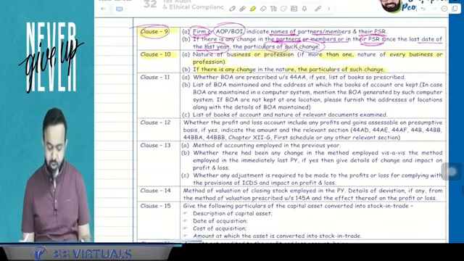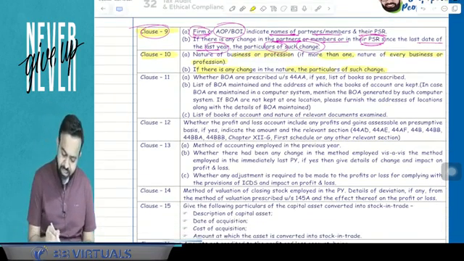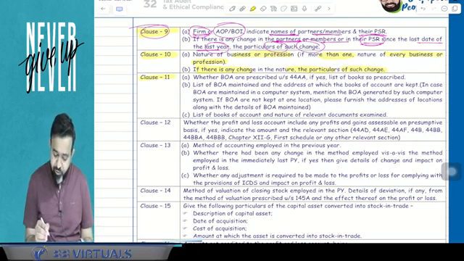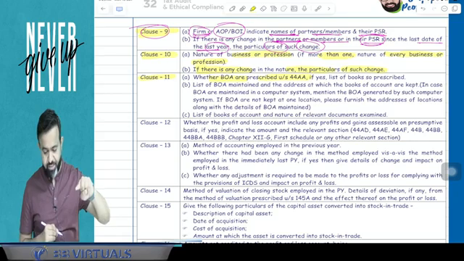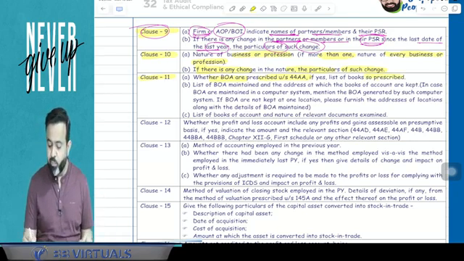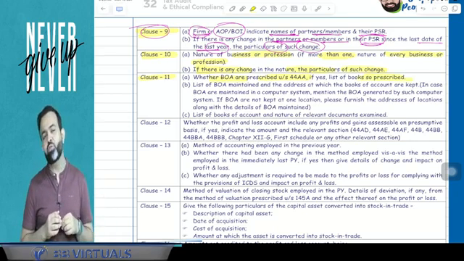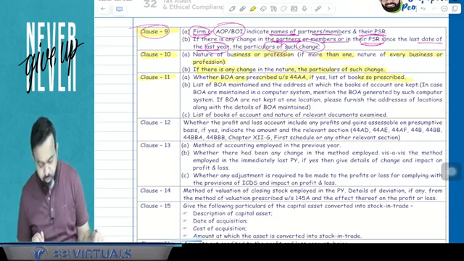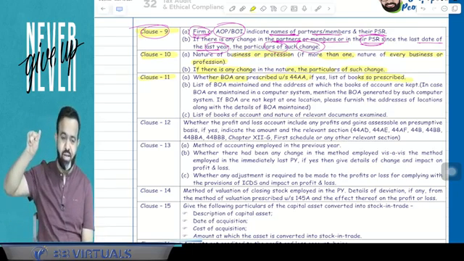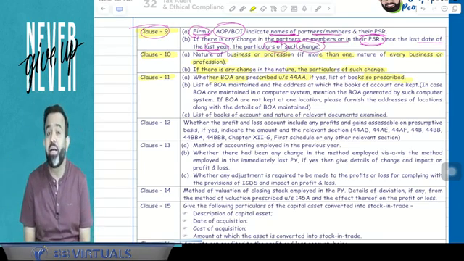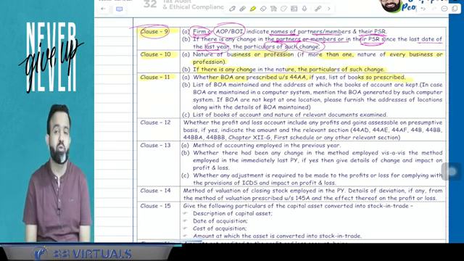Now next part, clause number 11. Clause number 11 says whether the books of accounts are prescribed under section 44AA. If yes, then list the books of accounts prescribed. Now guys, if you remember, 44AA was one section, and that section was related to the mandatory requirement to prepare the books of accounts.